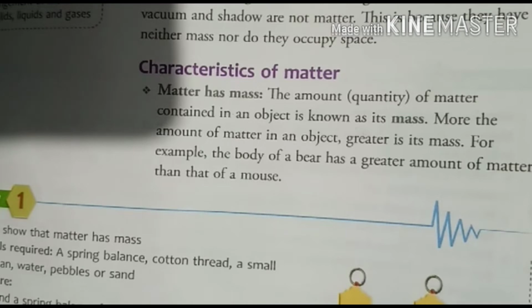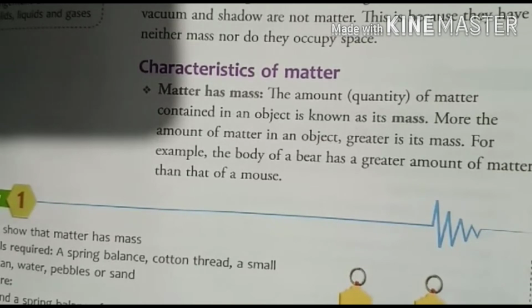Each particle has some mass, some size, and it occupies space, but it is so tiny that we can't see it with naked eyes. The number of such particles present in a particular object decides what its mass will be and how much space it will occupy.